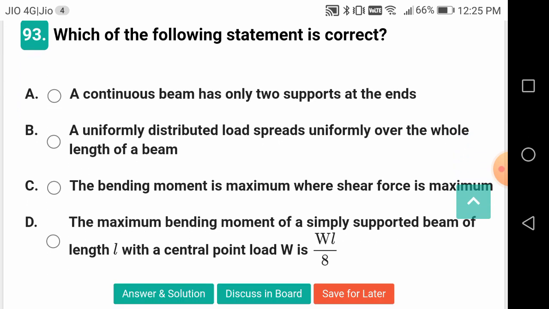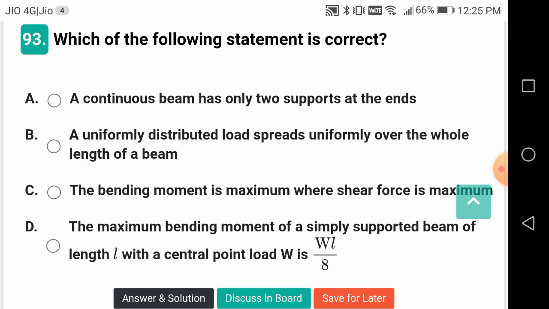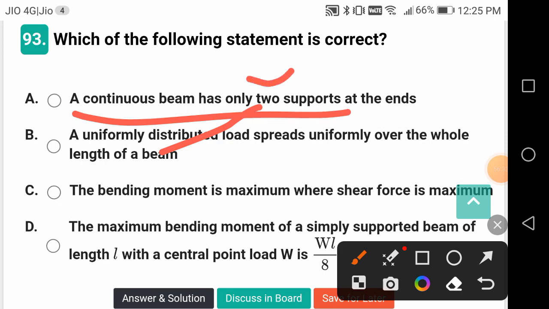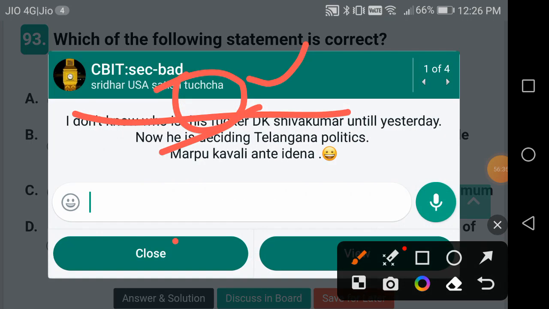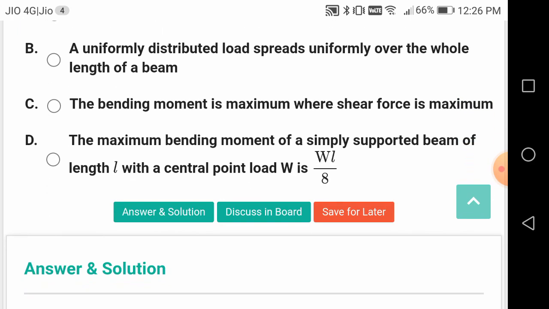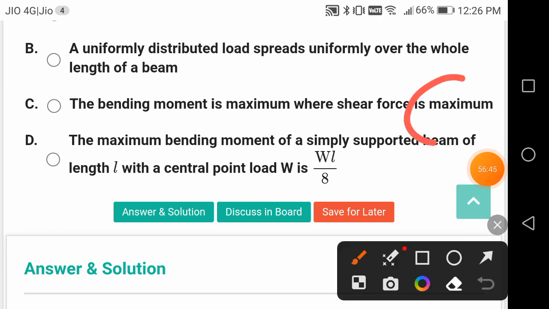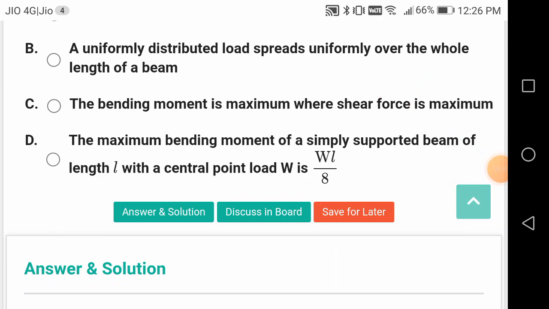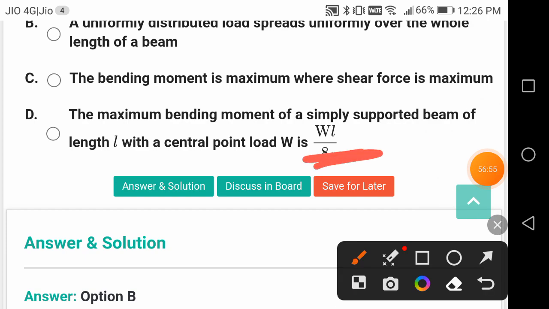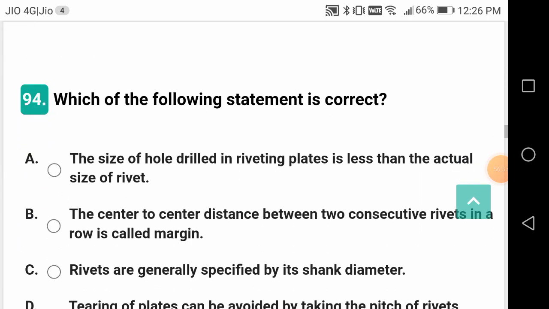Which of the following statements is correct? A uniformly distributed load spreads more uniformly over the whole length of the beam. A continuous beam has more than two supports. This is wrong, okay, friends. Now, the bending moment is maximum where shear force is maximum. No, it is 0. Shear force is 0. The maximum bending moment in a simply supported beam of length L with a central point load is no, it is something different. So that is the correct answer.